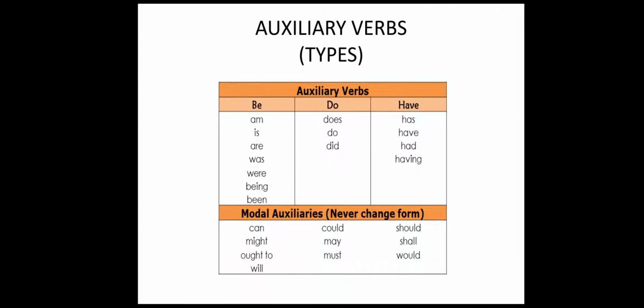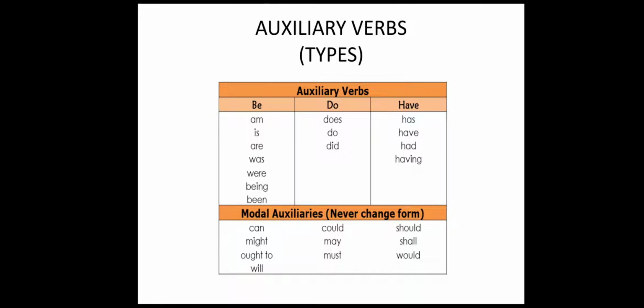Then have words: has, have, had, having, all the ones that start with H. Clear? And then the final type of auxiliary verbs are modals. They are also known as modal auxiliaries. Understood? And they never change their form. That means, see the examples below.